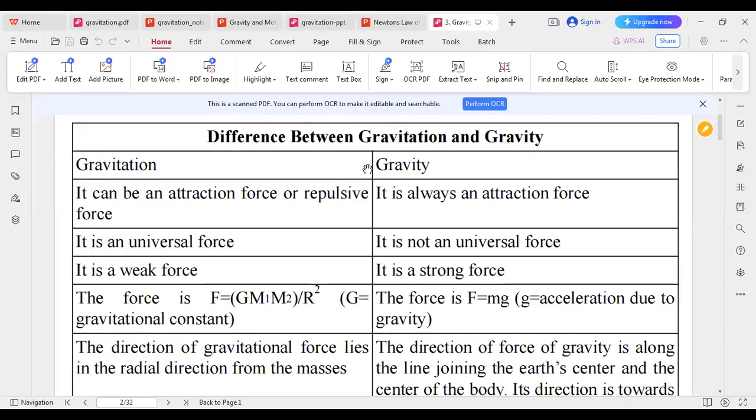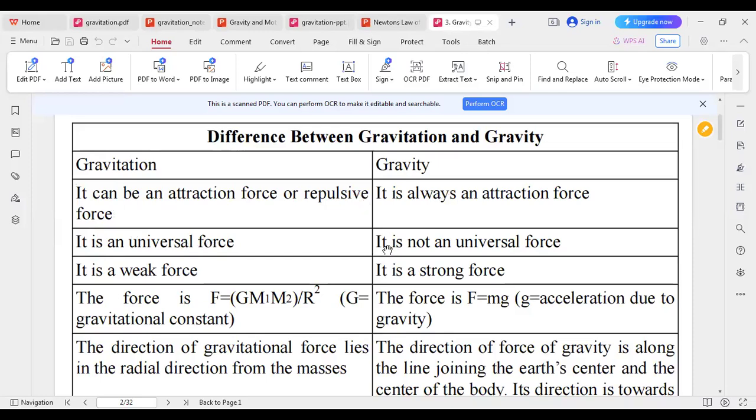Now, the first difference between gravitation and gravity. Gravitation can be an attractive force or a repulsive force. Gravity is always attraction. That means the force is directed toward the center of the Earth. It is a universal force.